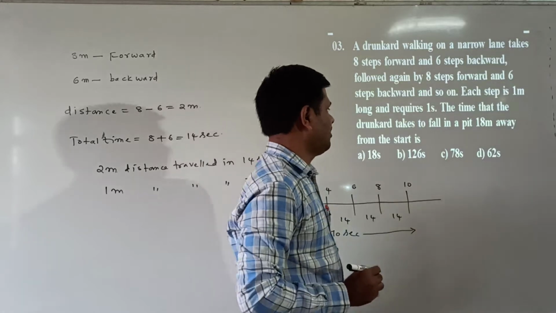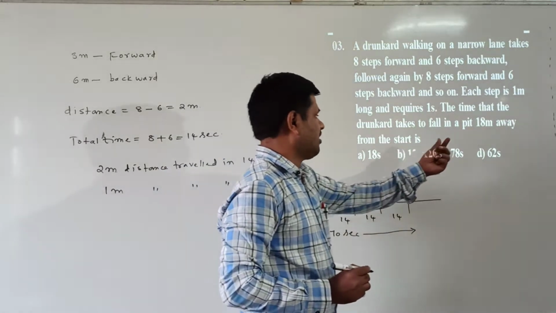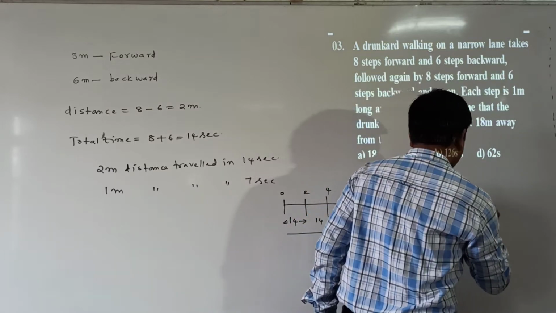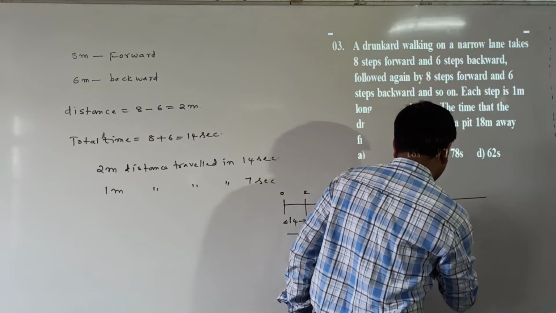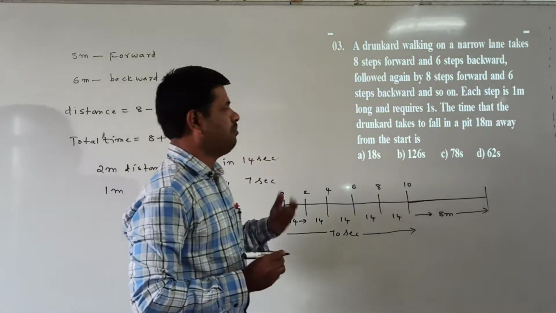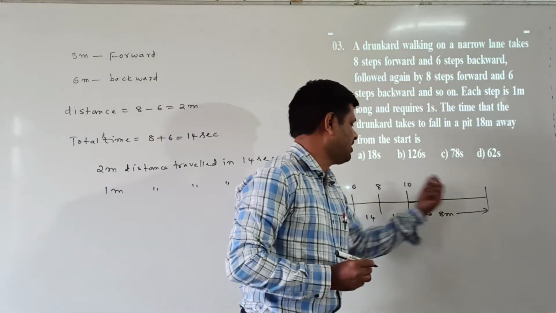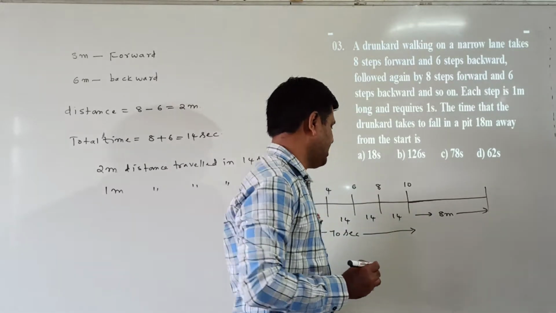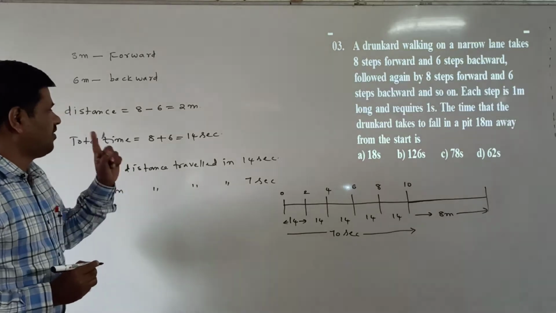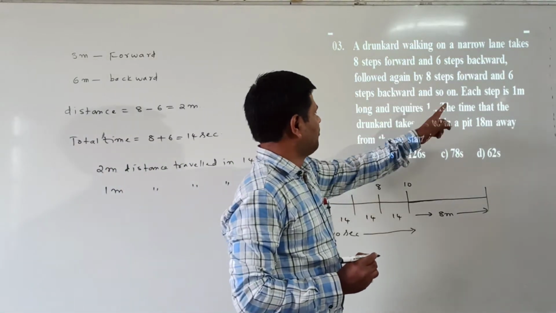After the 10 meters, you can travel again. How many meters can you travel here? 8 meters. Here you can go 8 meters in the forward direction. When going the 8 meters forward, you fall into a pit. You fall in a pit means you cannot come in the backward direction. For 8 meters, it takes 1 second for each meter.